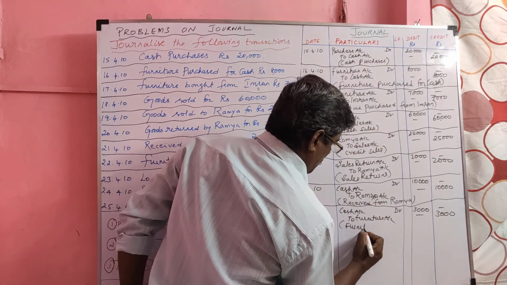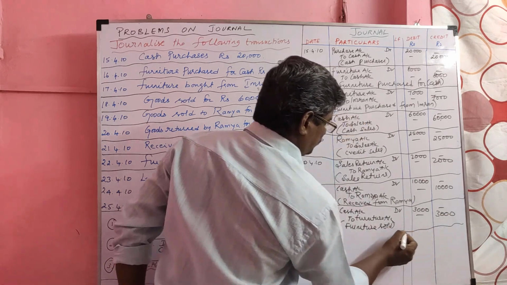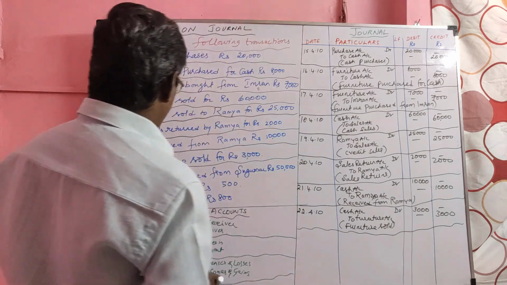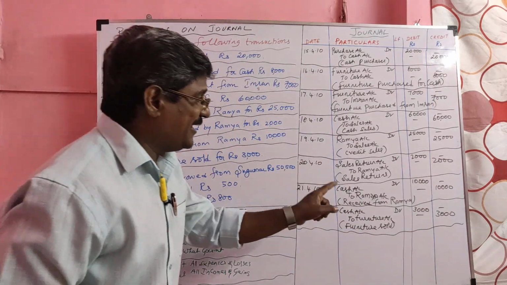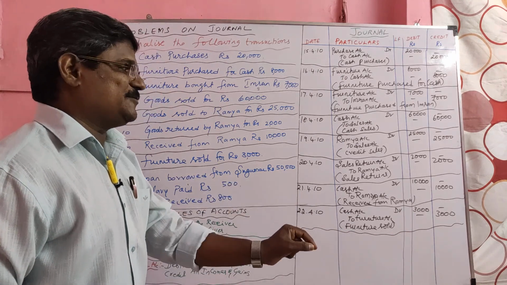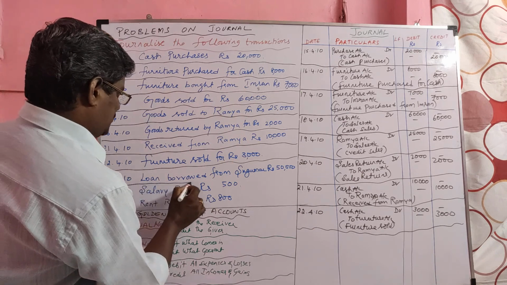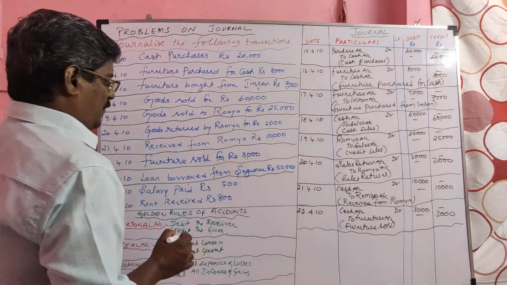Narration: furniture sold. Once again, when we sell goods, we should write as sales. When we sell furniture, we should specify that respective asset name. Next, very important. Loan borrowed from Sukumar.